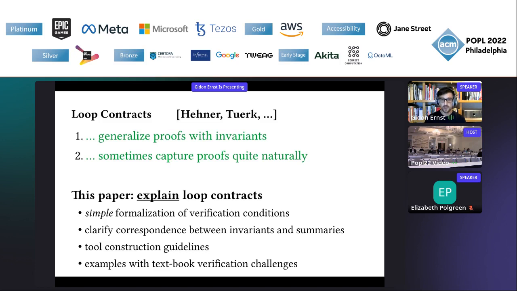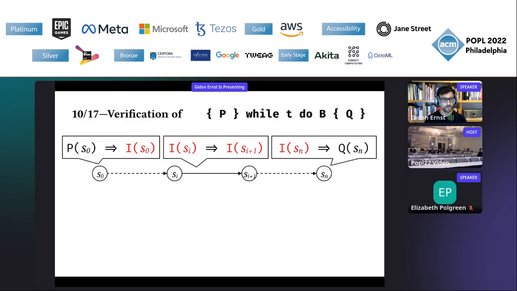So first of all, I would like to present a very simple formalization. The issue is that loop contracts are not really that well known in the community, at least that's my perception. And one aspect that I think ties into that is that I have not found a very simple formalization of the verification conditions. That's what I'm going to explain next. So if we have a loop with precondition P and test T and body B and postcondition Q, and we would like to verify it using an invariant, then we do this.